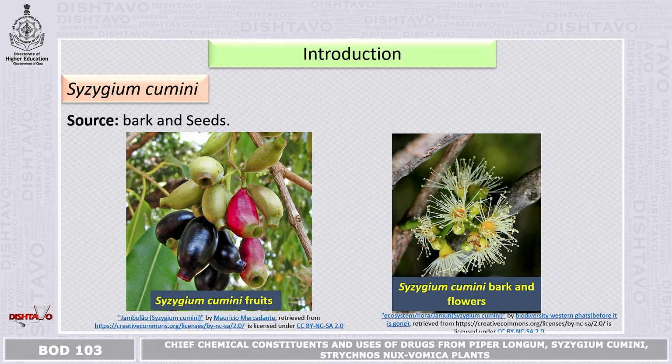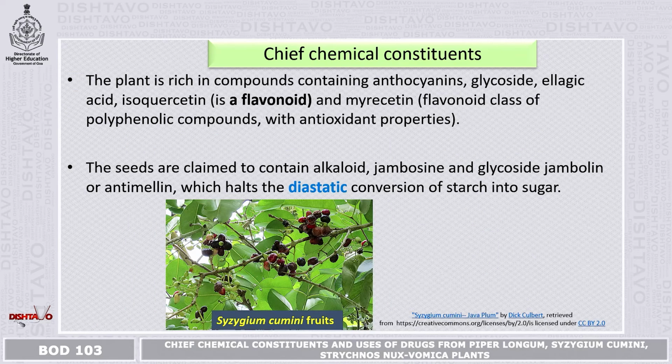If you see, the bark and the ripe fruits are the main source of the chemical constituents in this plant. In the next picture, you can see the flowers and the bark. The bark plays an important role as a source of chemical constituents in this plant.